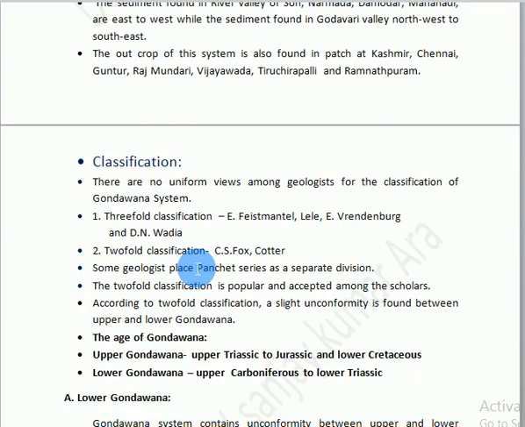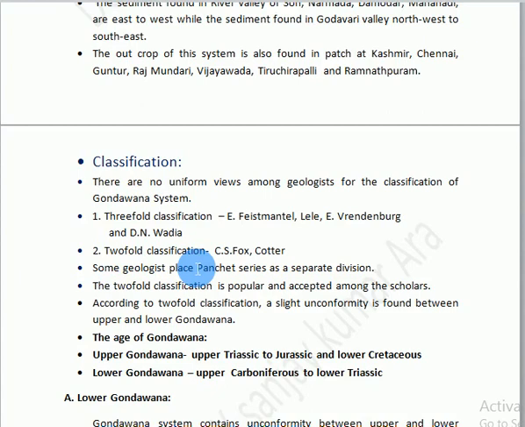Students, now we see the classification of Gondwana system. It is very important that there is no uniformity among scientists about the classification of Gondwana system of India. Some have given 3-4 classification, whereas some have given 2-4 classification. E. Vredenburg, Lele and Fermor, and D. N. Wadia, the famous geologist of India, have given 3-4 classification for Gondwana system of India, whereas C. S. Fox and Cotter have given 2-4 classification for Gondwana system of India.